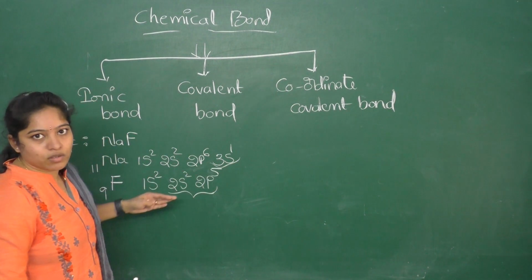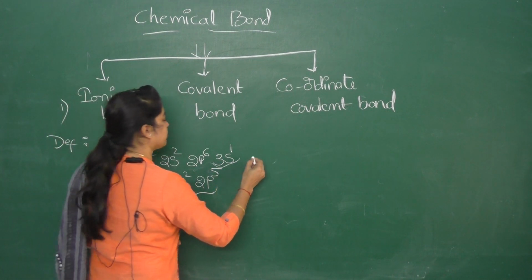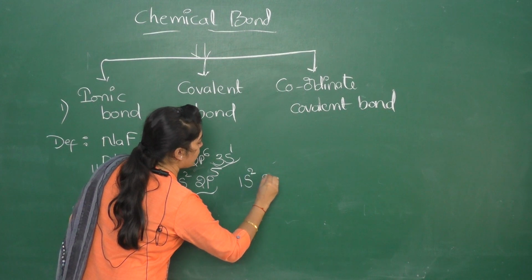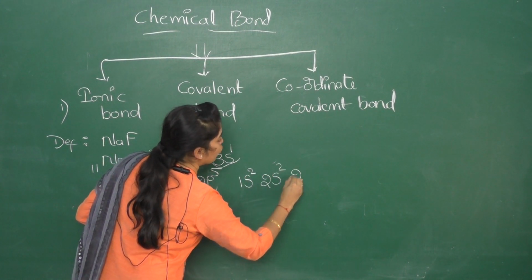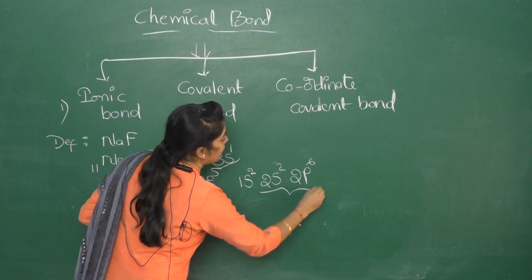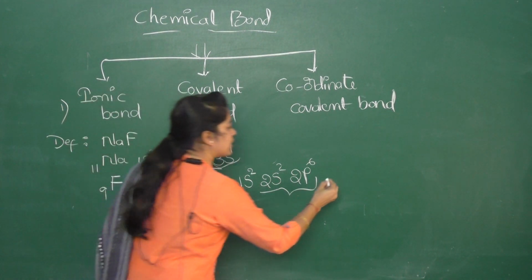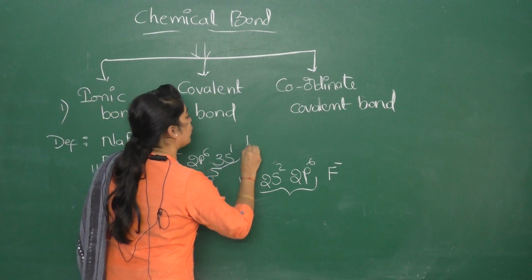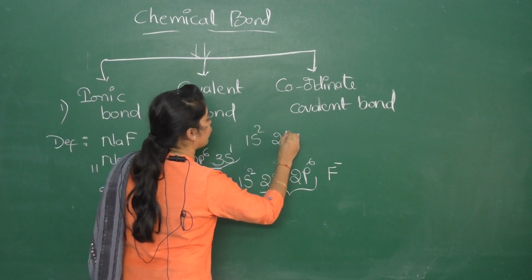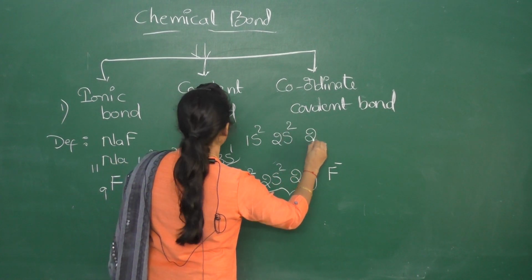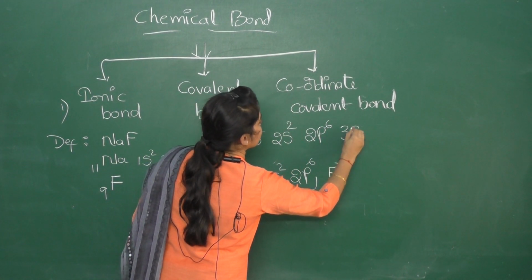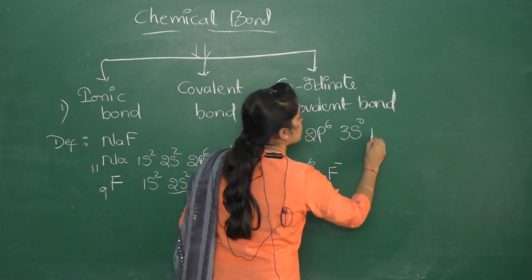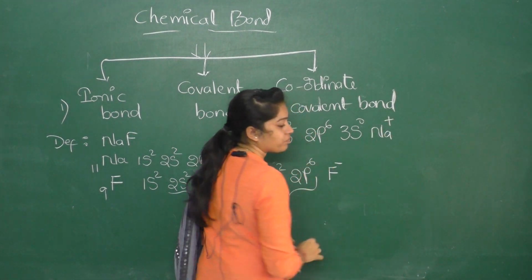So sodium gives 1 electron to fluorine. So fluorine gets a stable electronic configuration, that is 1s2, 2s2, 2p6, and it gets a negative charge, F minus. And sodium's electronic configuration after giving 1 electron to fluorine is 1s2, 2s2, 2p6, 3s0. This is also a stable electronic configuration, and it gets a positive charge, Na plus.